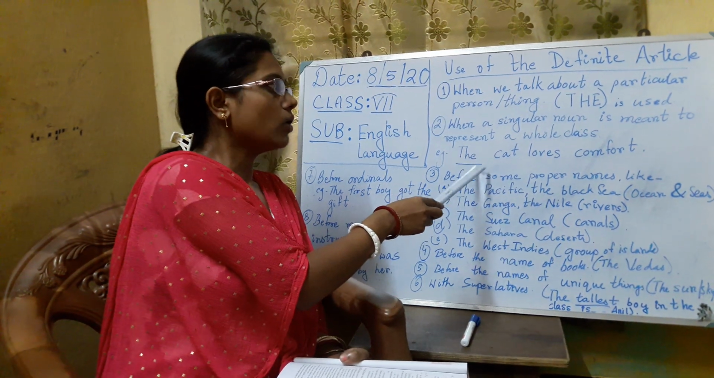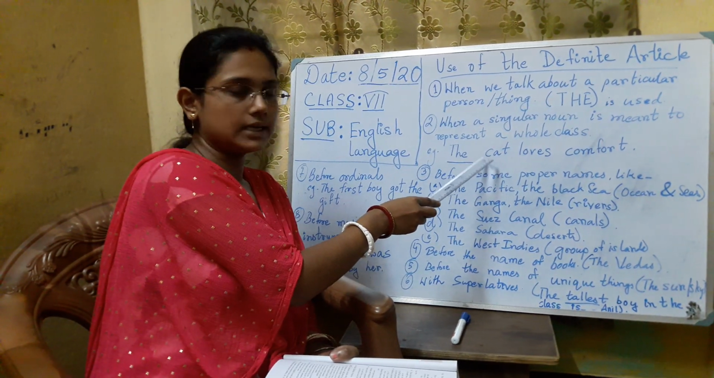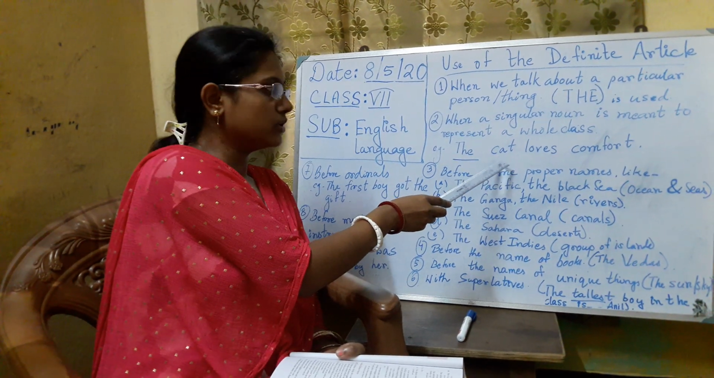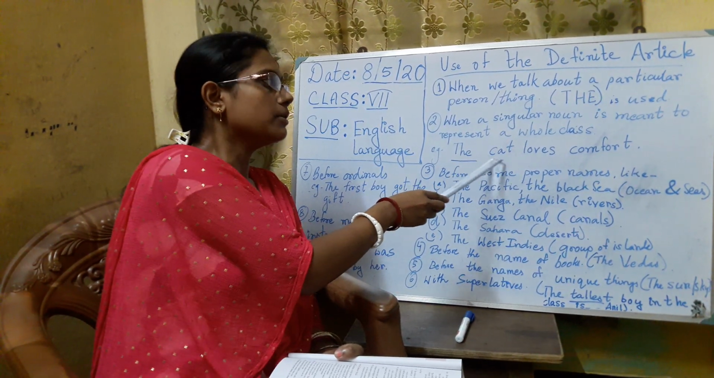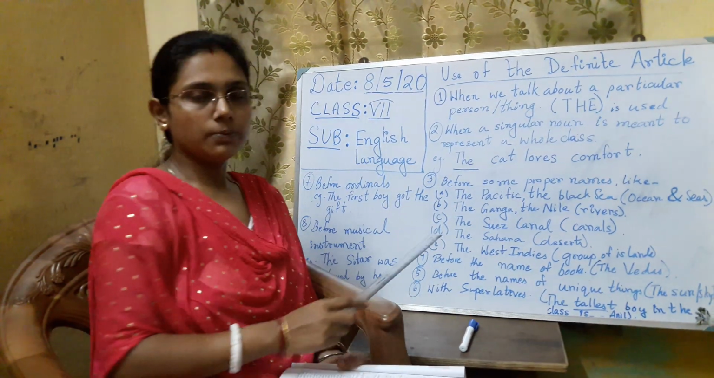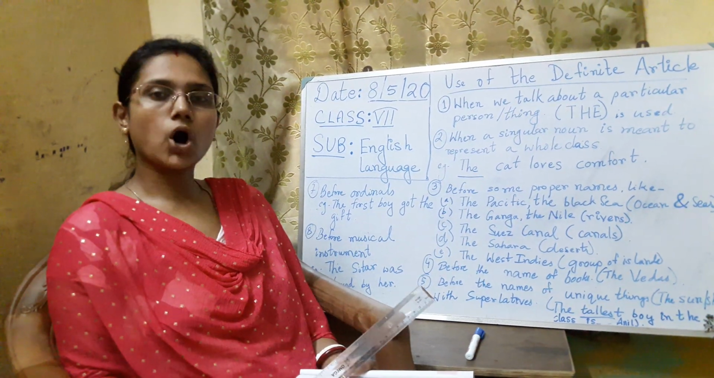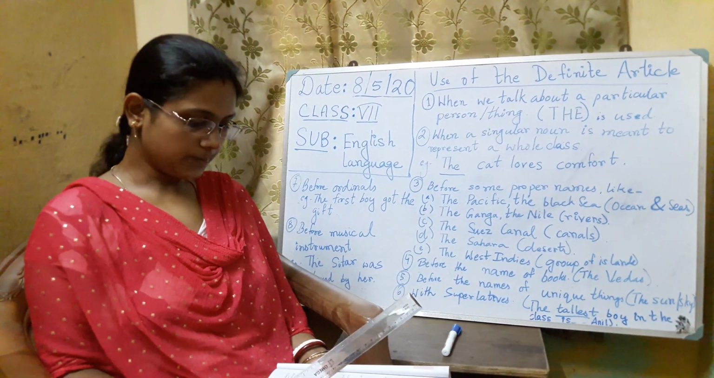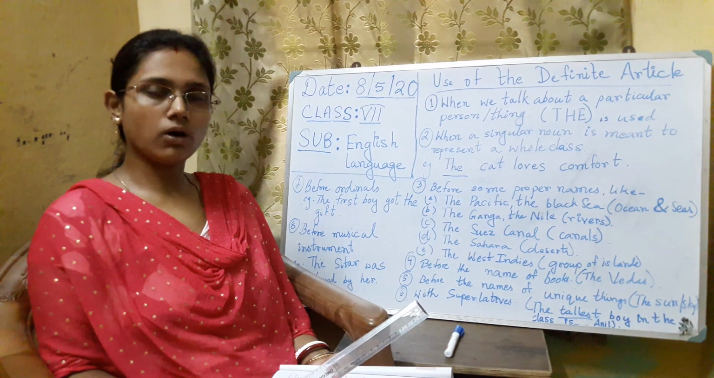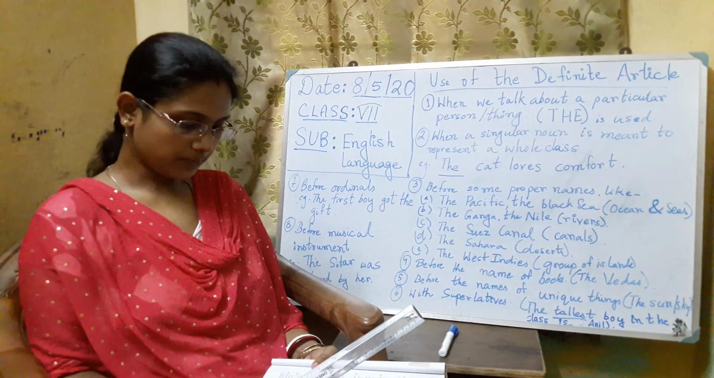So when we want to represent a whole class, that time we put the before the cat, before that animal. So here, with a singular noun, we are representing a whole class. Like this: the horse is a noble animal, then the rose is the sweetest of all flowers. These are all referring to a class of things.